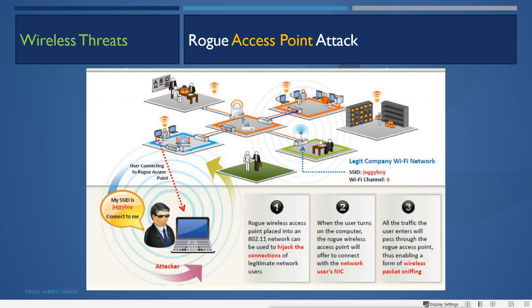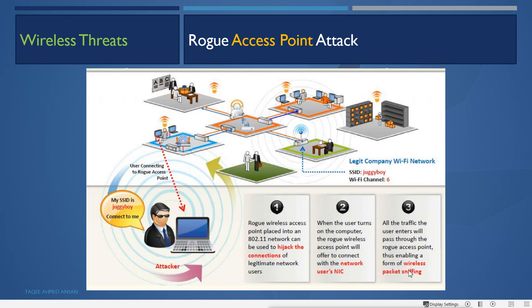Now a rogue wireless access point plays into an 802.11 network, and it can be used to hijack the connection of a legitimate network user. When the user turns on the computer, the rogue wireless access point will offer to connect with the network user's NIC, and all the traffic that the user enters will pass through the rogue access point, thus enabling a form of wireless packet sniffing.